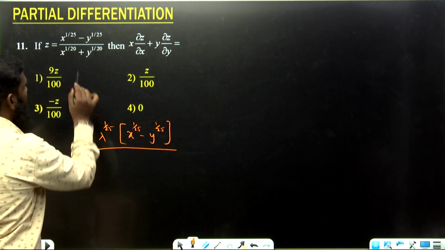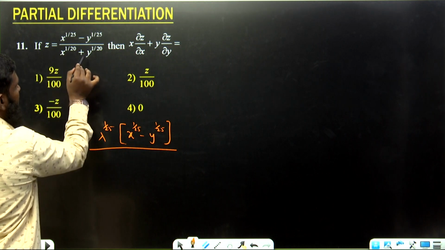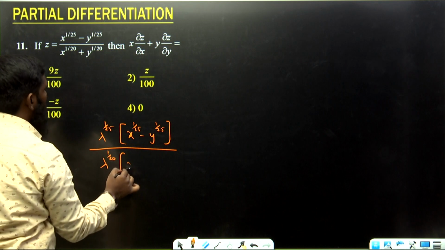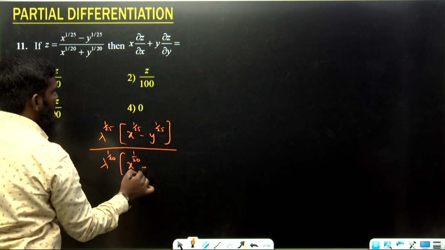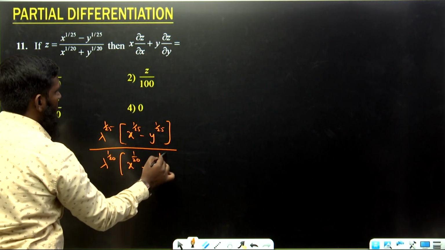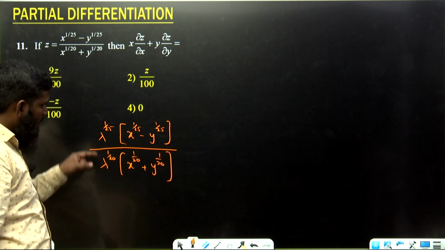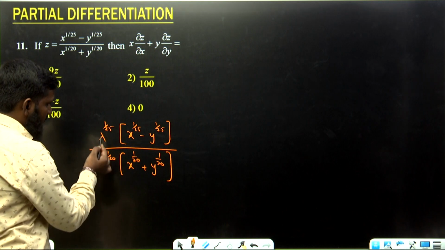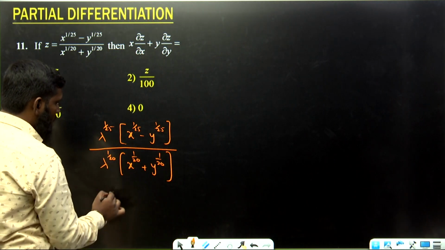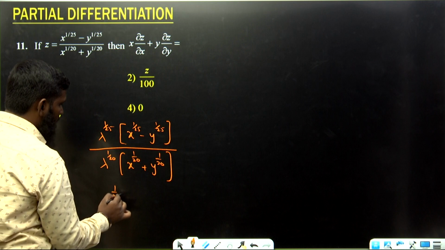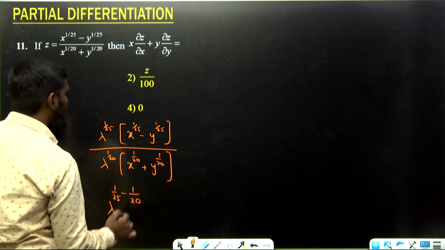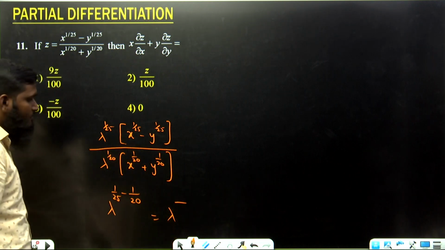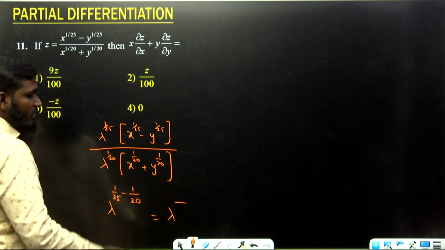Okay. Now divided by, in this also lambda power 1 by 20 is common. Then x power 1 by 20 plus y power 1 by 20. Okay. Now this complete part is looking like our same question only. Now bases are the same in division, so power should be subtracted. So lambda power 1 by 25 minus 1 by 20, what can we write over here? It is equal to lambda power. Okay. Now we have to take out the LCM over here.